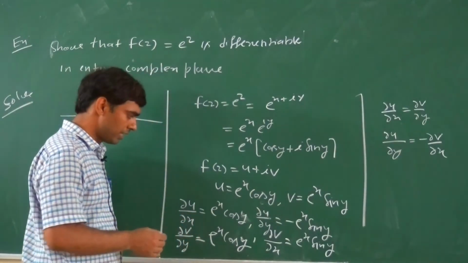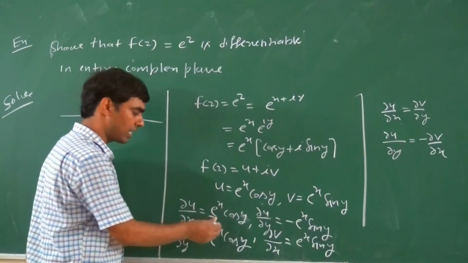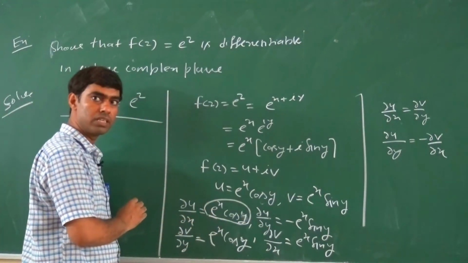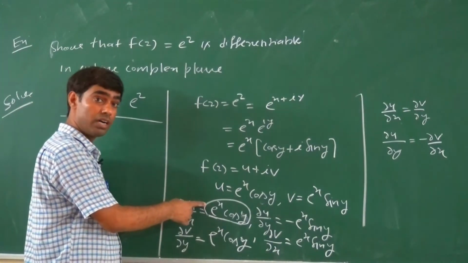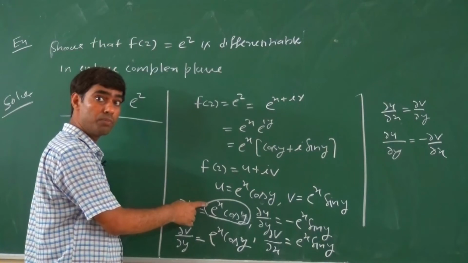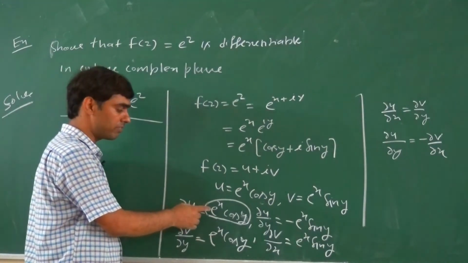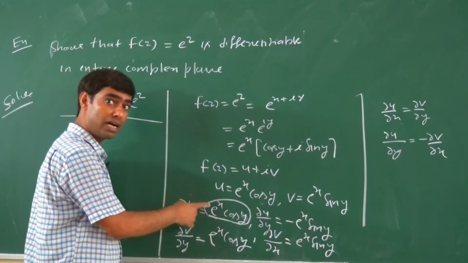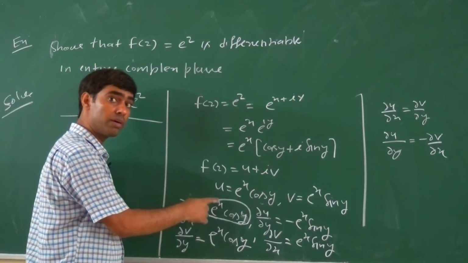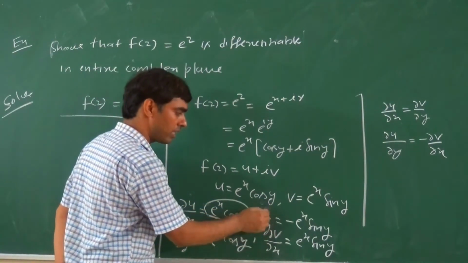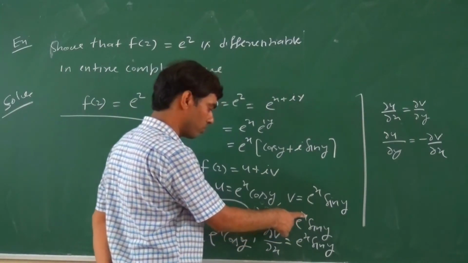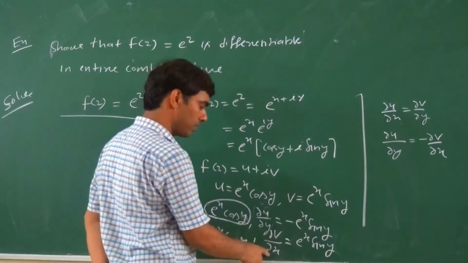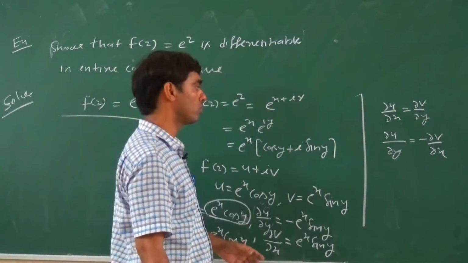Now, e to power x is a continuous function, and cos y is a continuous function. In whole, e to power x cos y is also a continuous function, defined for all points of the complex plane. This means del u upon del x exists and is continuous in the whole complex plane. Similarly, del u upon del y, del v upon del y and del v upon del x exist and are continuous in the whole complex plane.